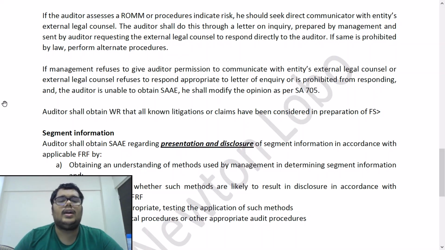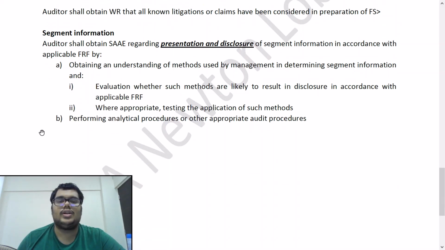Auditor shall obtain a written representation that all known litigations or claims have been considered in the preparation of FS. Written representation we obtain from the management. It is also a form of audit evidence. SA 580 speaks about written representation. Auditor should obtain a written representation that all known litigations and claims have been considered by the company in the preparation of the financial statements.